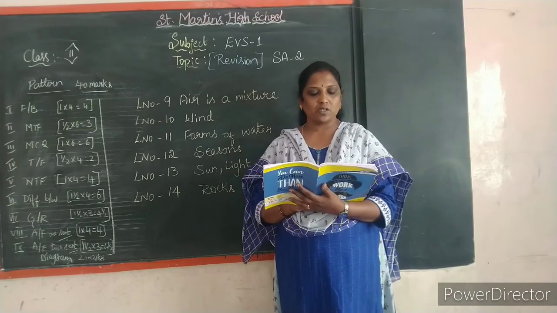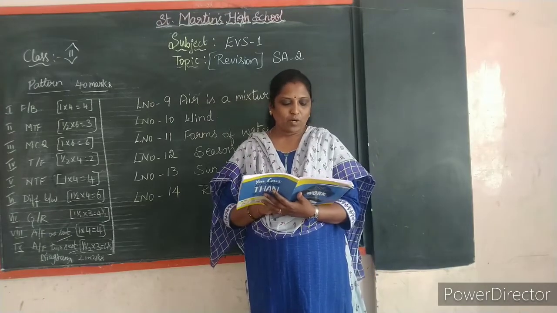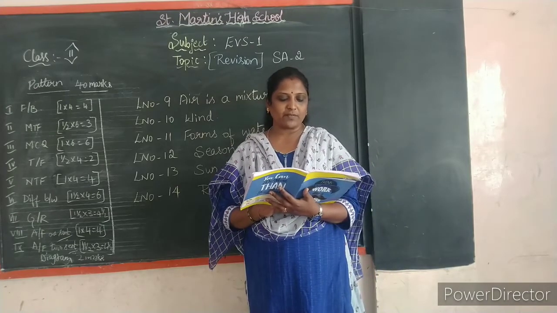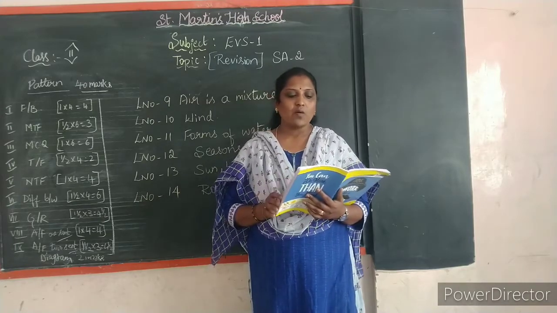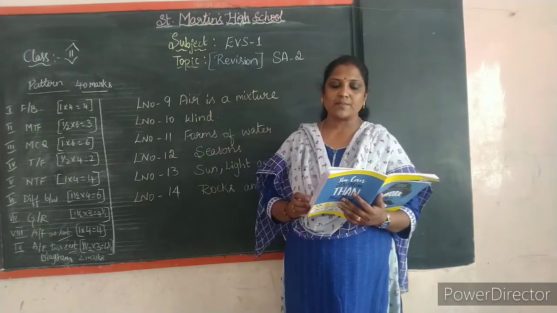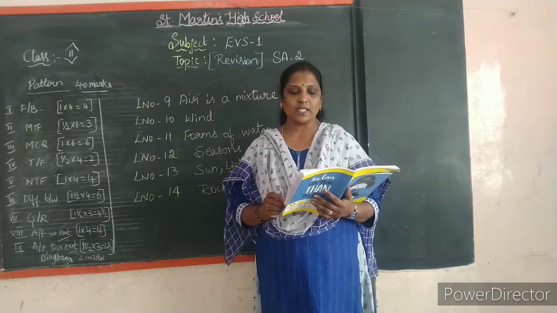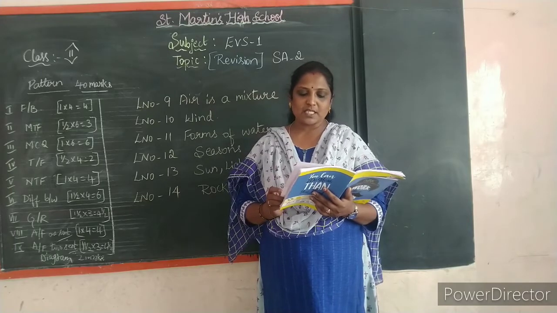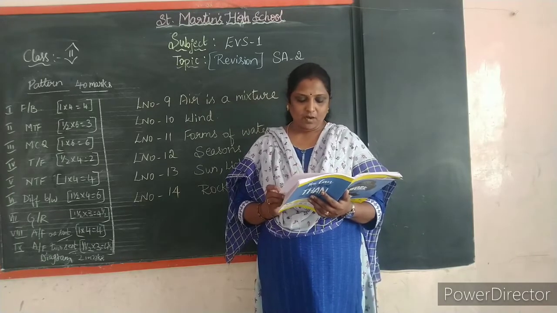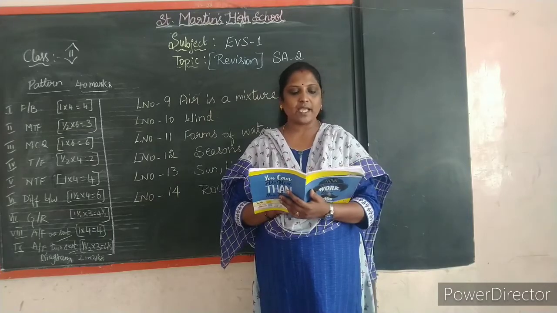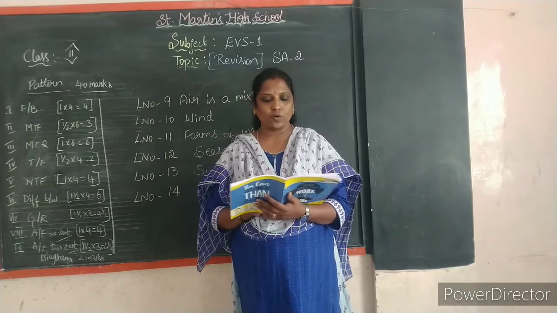We wear cotton cloths to protect ourselves from the heat in summer. What do we do to protect ourselves from cold in winter? We wear woolen cloths. What type of weather do we have in spring season, children? Yes, it is pleasant. It remains very pleasant. In which season do mosquitoes bite very fast? In the rainy season. Why do farmers wait for the rain? Because rain provides water for the crops to grow.